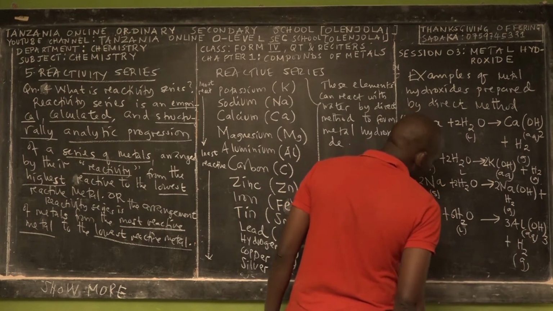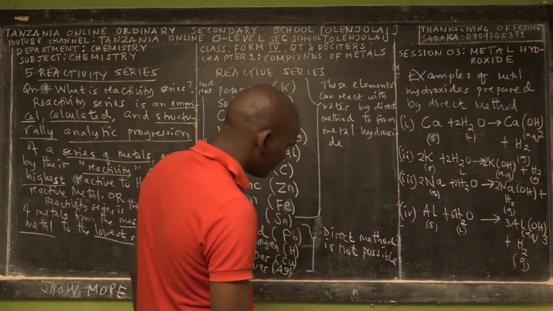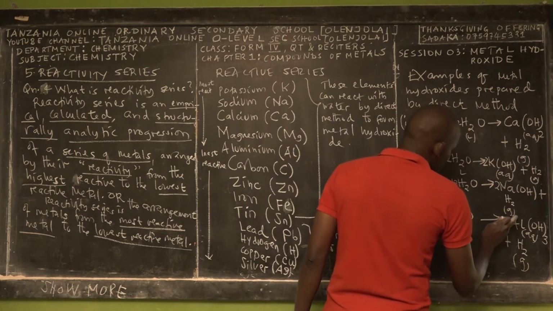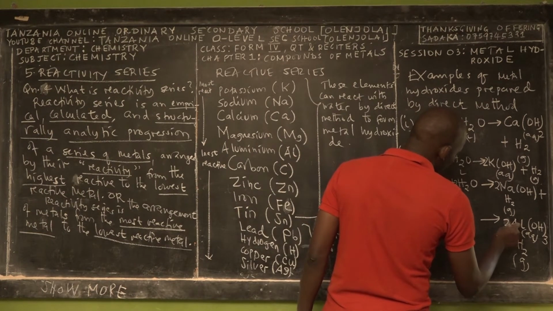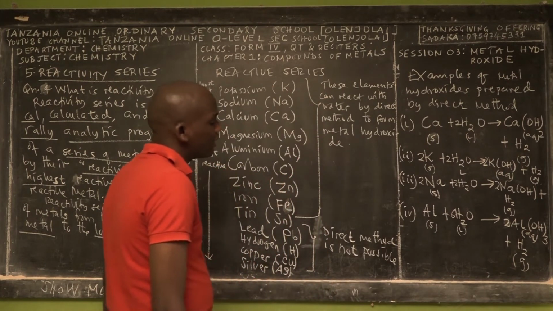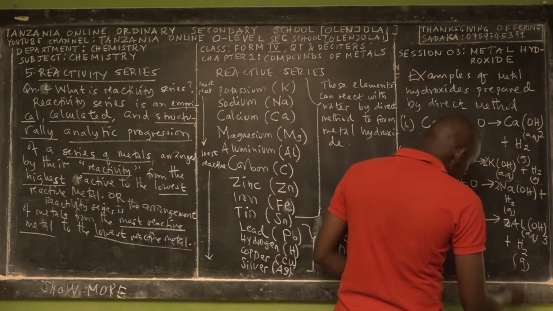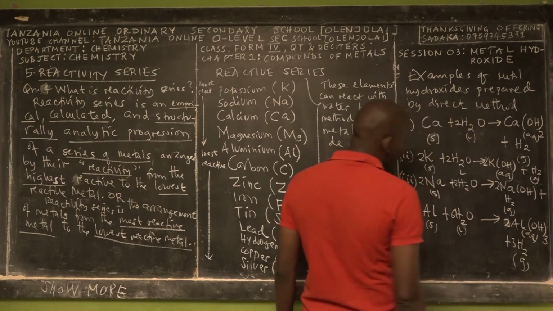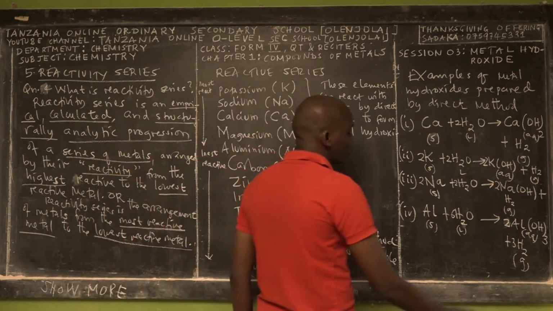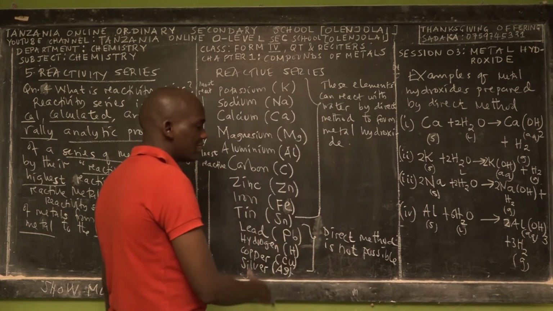Here 3 times 3 is 9. No, this is 2. 2 times 3 is 6. So to have 12, we still need another 6. So we have to make sure that in here we have 3. Now the number of hydrogens is balanced. On the reactant side here we have 6 hydrogens, and here you have 6 atoms of hydrogen, so you have 12. Now this side you have 12.